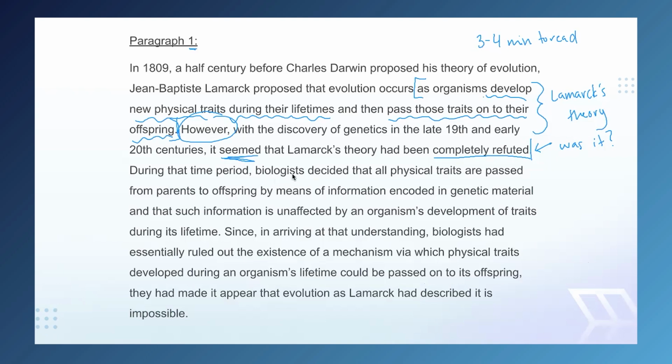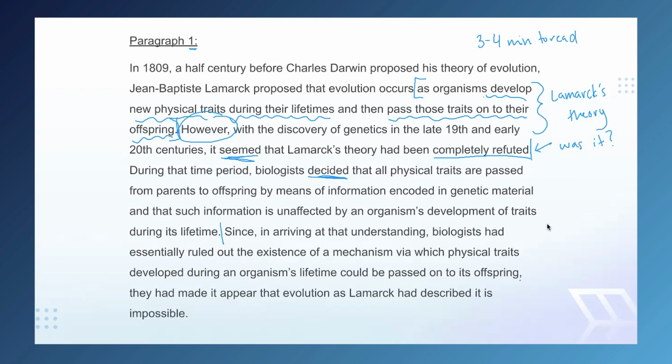"During that time period, biologists decided," there's some more of that tone language, suggesting again that maybe this refutation is not 100% true, "that all physical traits are passed from parents to offspring by means of information encoded in genetic material, and that such information is unaffected by an organism's development of traits during its lifetime." Pause. Okay, so there's actually no need to dig particularly deep here.